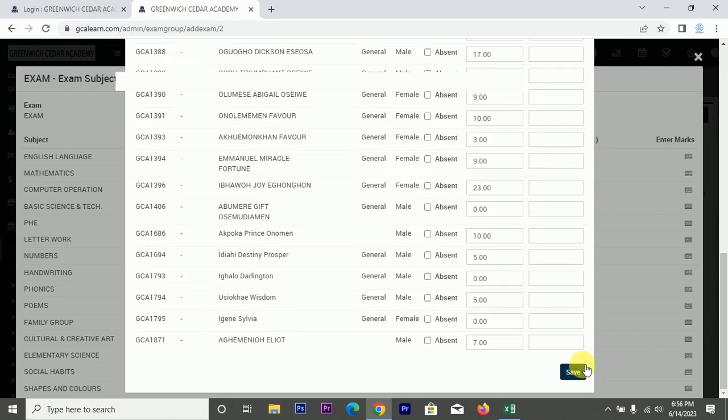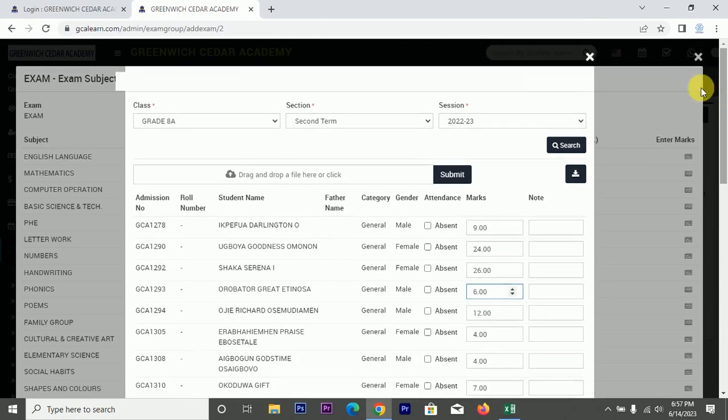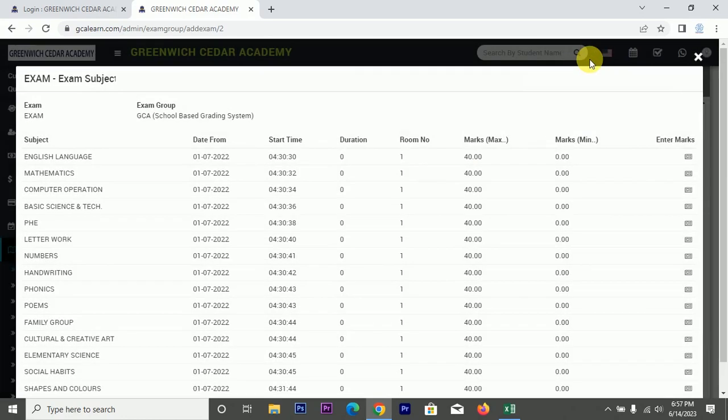Now, as you are entering their scores, the result automatically starts generating. It starts calculating the total, calculating everything. You don't need to stress yourself by pressing calculate. There are some schools that have large populations. I know a lot of schools with so many students that they have to divide the classes into A, B, C. And you see teachers struggling, calculating, pressing calculate. No, you don't need that with this system. You just enter their scores. Finish. Their result will automatically generate everything: the total that we programmed, their grade, everything.